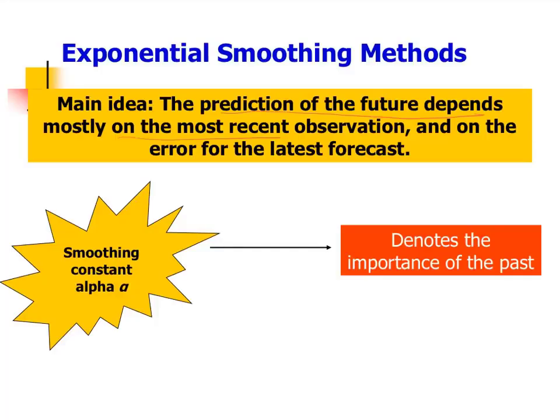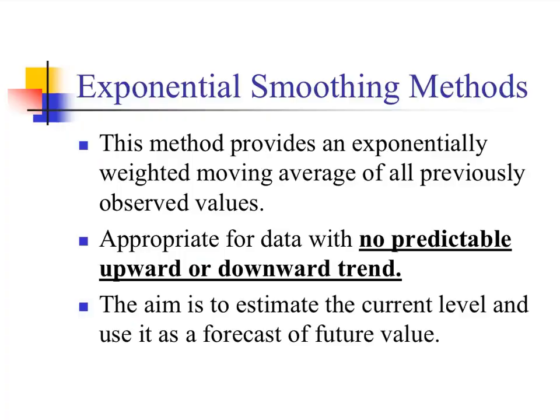The next group of models that we are going to talk about today is exponential smoothing methods. The prediction of the future depends mostly on the most recent observation and on the error for the latest forecast. Here, the important thing is to understand the smoothing constant alpha, which denotes the importance of the past data. This method provides an exponentially weighted moving average of all previously observed values, and again is appropriate for data with no predictable upward or downward trend. So we are talking about, again, a stationary data set to apply the simple exponential smoothing model.